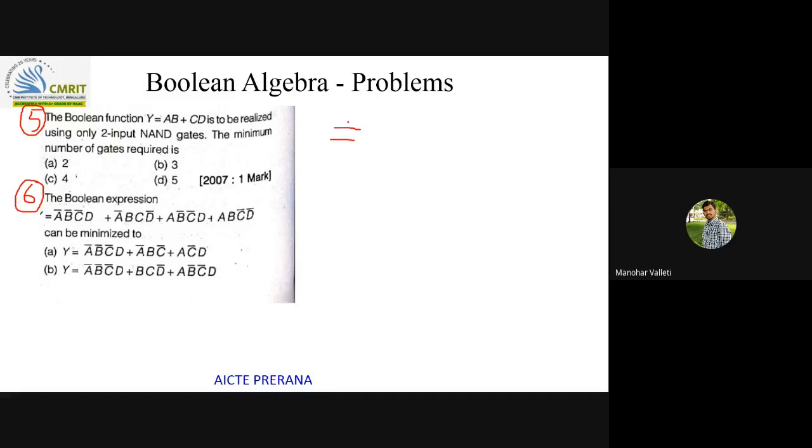The number of 2-input NAND gates, I can directly say by seeing the question itself. Three gates, sir. Yeah, obviously. Not only that, AND-OR logic can be easily converted to NAND logic. For that purpose only I have taken this problem. So A B, C D.